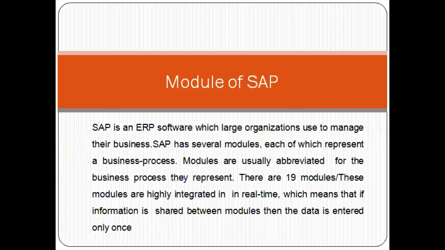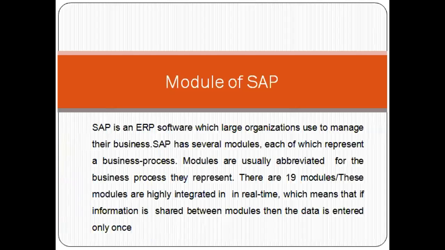So mainly, what are the different models in SAP? I said that if 1,000 or more employees are together in the company, then we can go with the SAP software. SAP is an ERP software which large organizations use to manage their business. SAP has several models, each of which represents a business process. Models are usually abbreviated for the business process they represent.